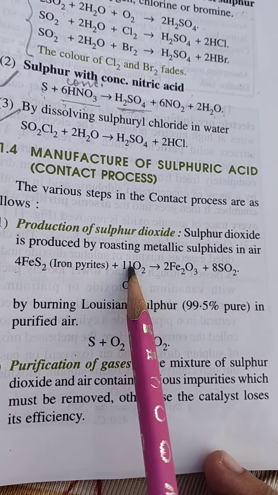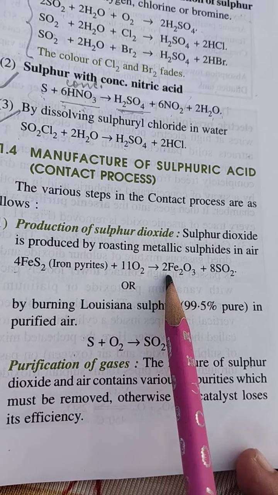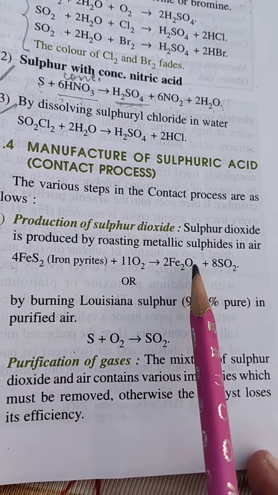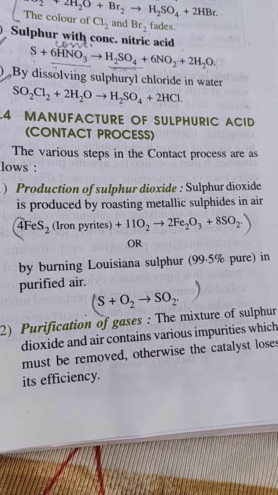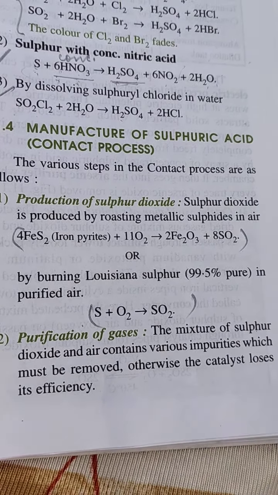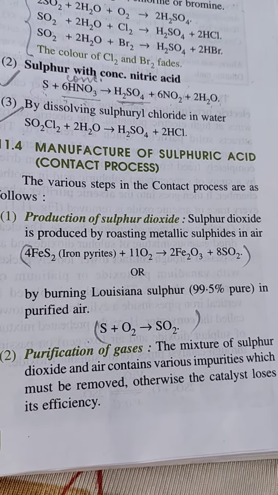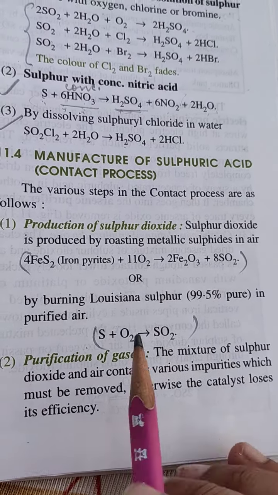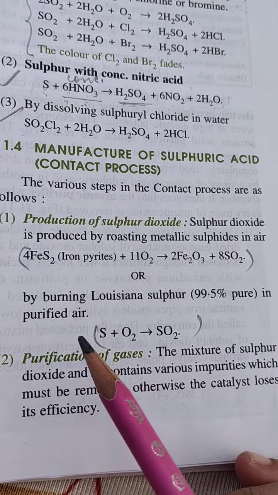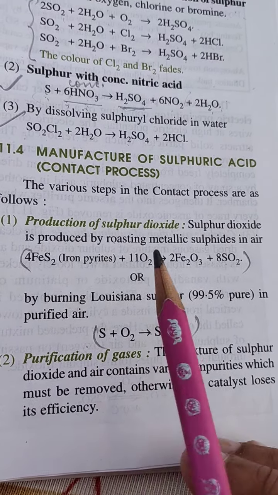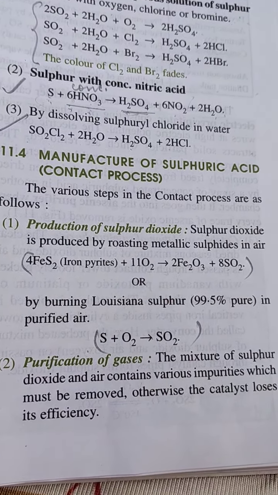React it with oxygen. What is it going to form? Fe2O3 and SO2. So this is our first step. In this we have to learn only these two reactions. The first step is production of sulfur dioxide. What is production of sulfur dioxide? We have to produce sulfur dioxide by reacting sulfur with oxygen, or iron pyrite reacting with oxygen.